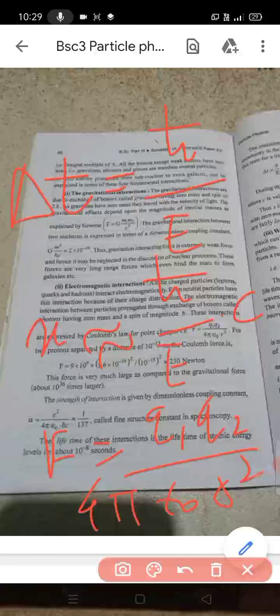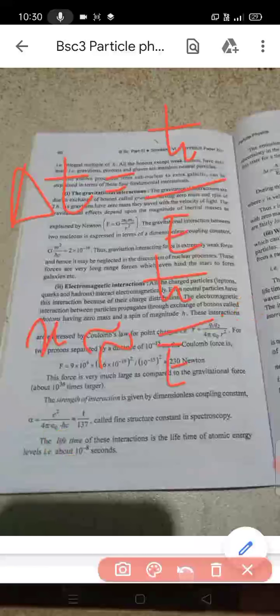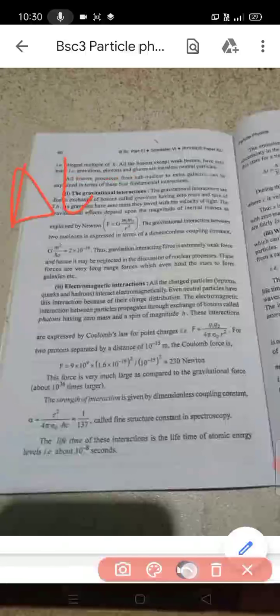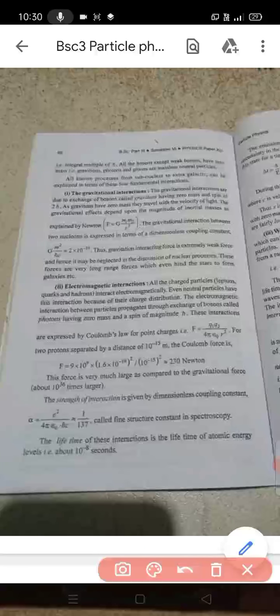This one is important regarding your examination. Understand it and study well. Then the next two interactions we can see in the next class. Okay, thank you.